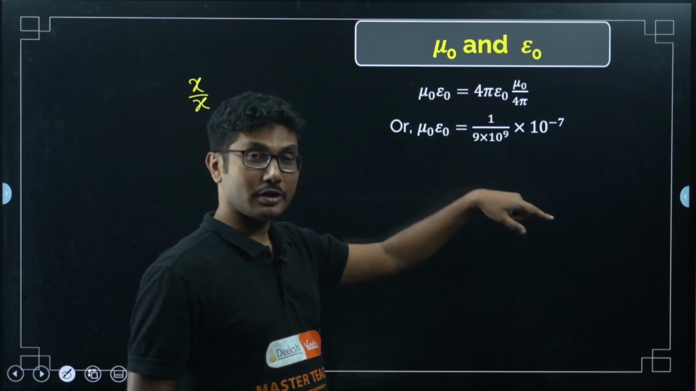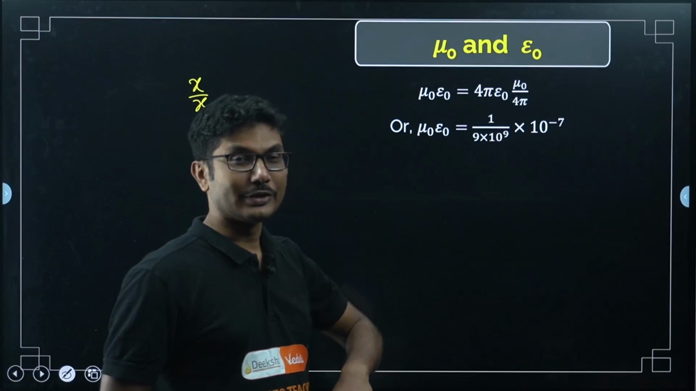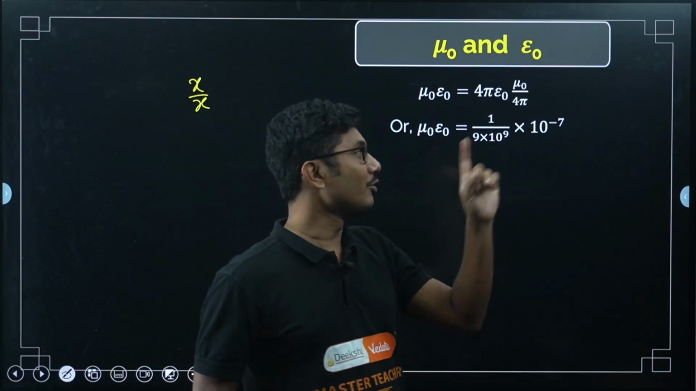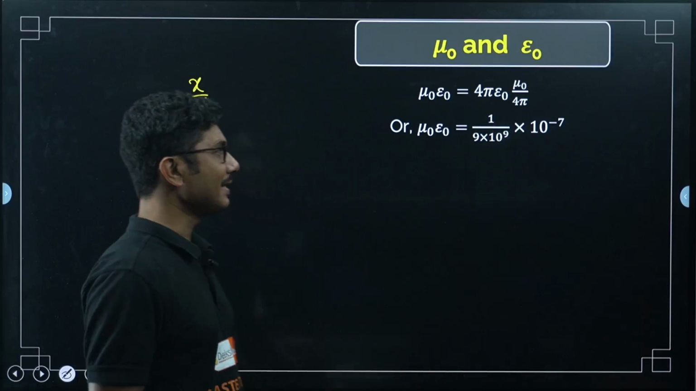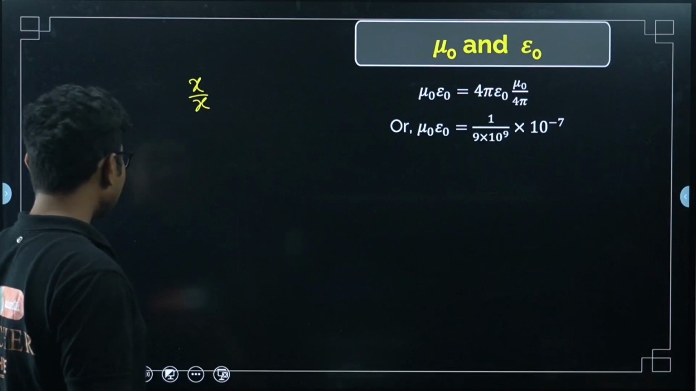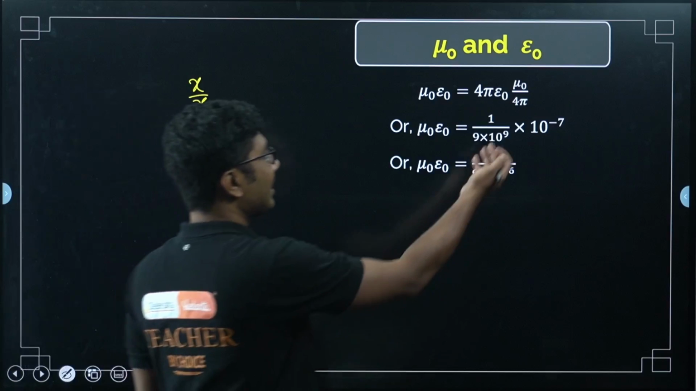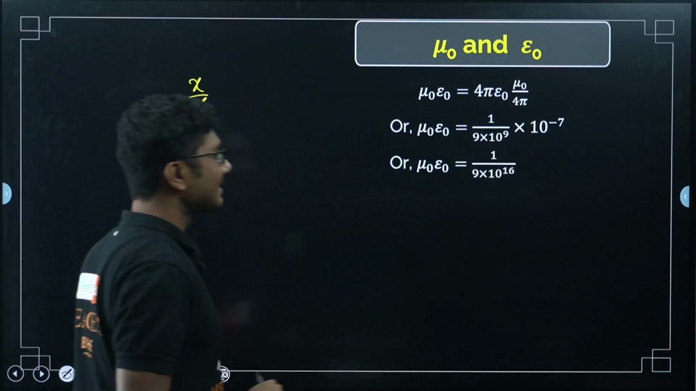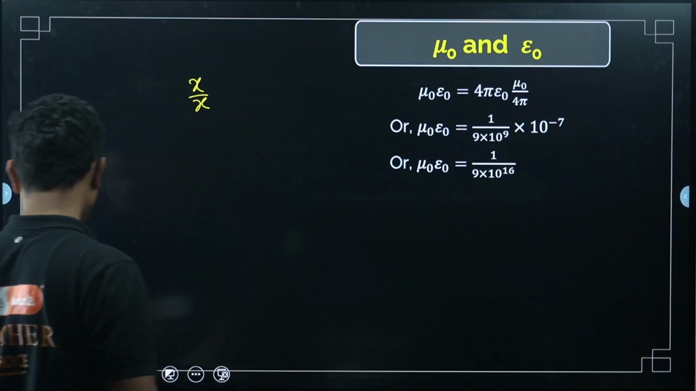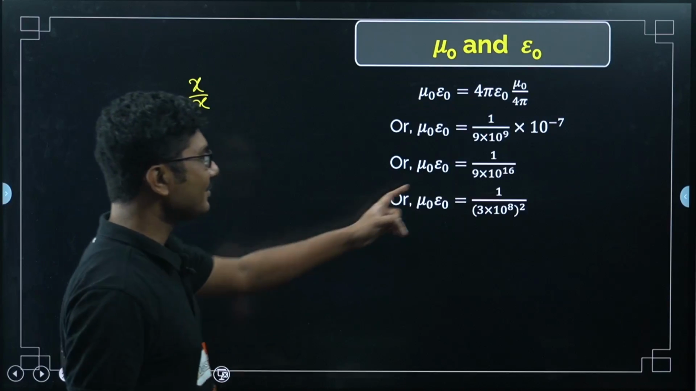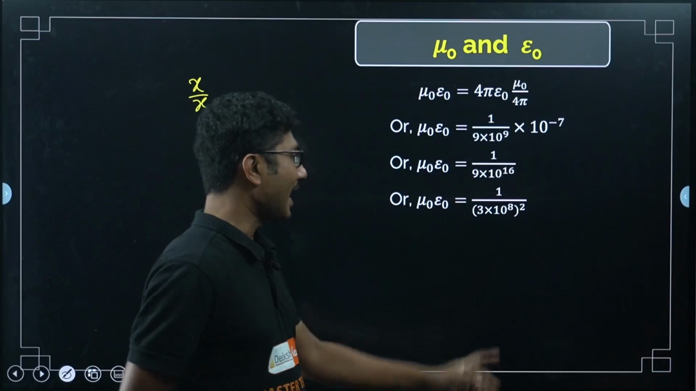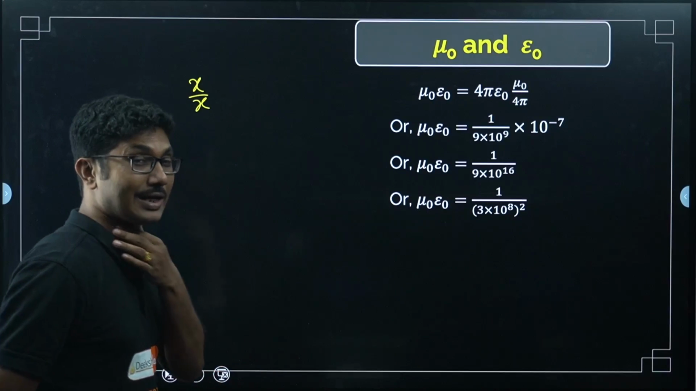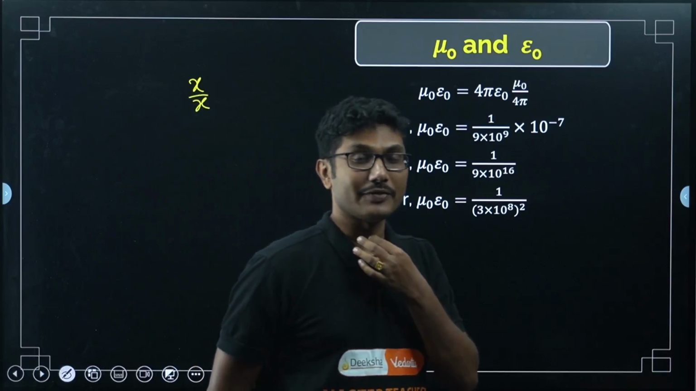So, 4 pi epsilon naught will be 1 by 9 into 10 to the power of 9, right. And mu naught by 4 pi, I already told you, is 10 to the power of minus 7. Let us keep the values. Now, this will come down and become positive. So, I have written this as 9 times 10 to the power of 16. Now, 9 times 10 to the power of 16 can be written as 3 times 10 to the power of 8 whole square.